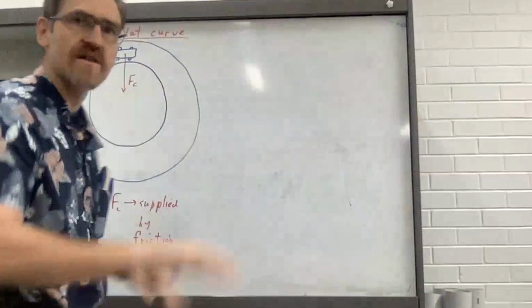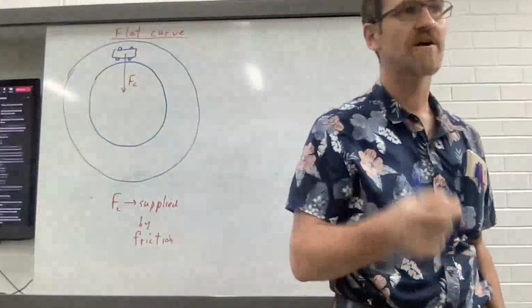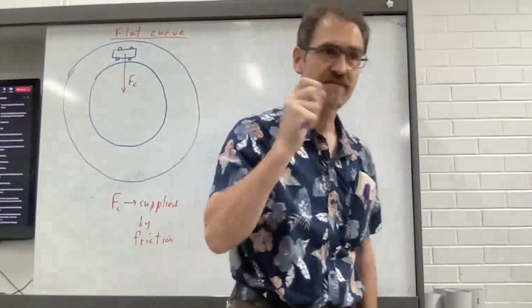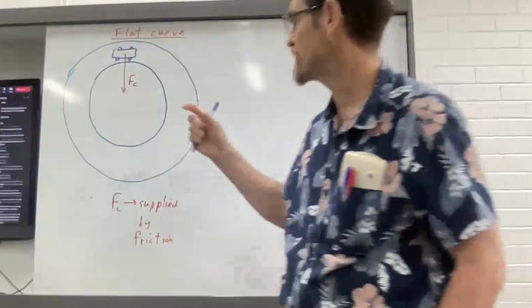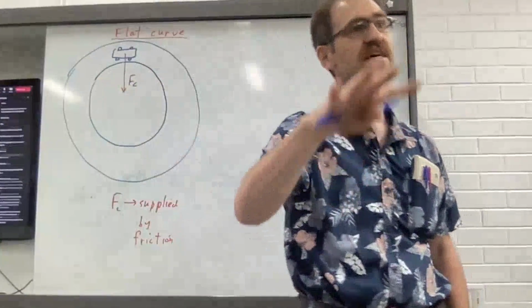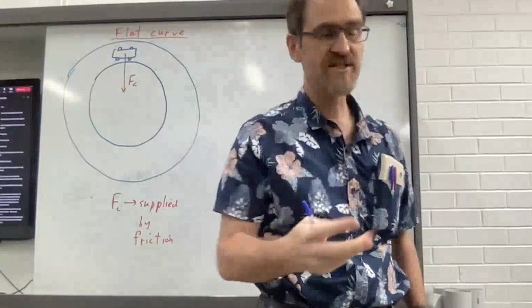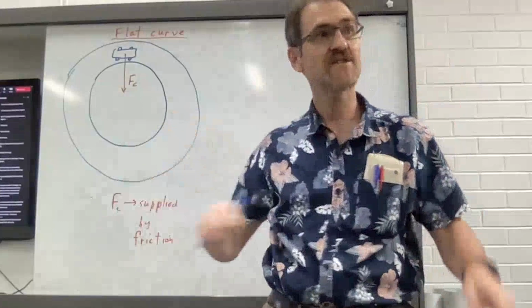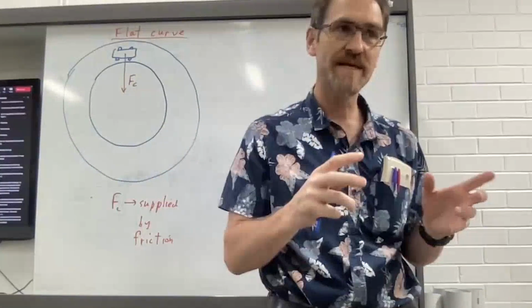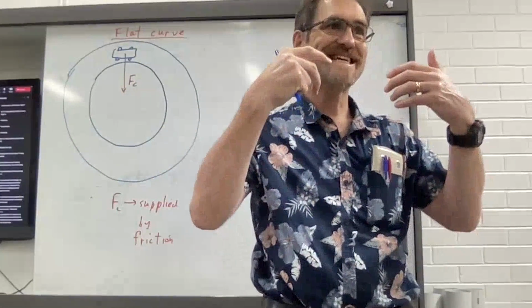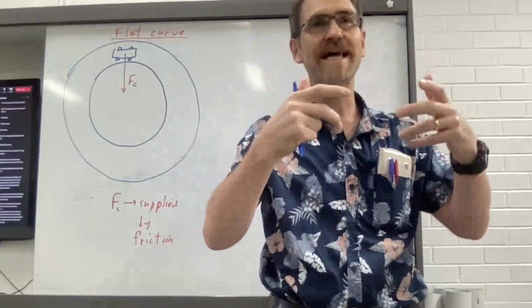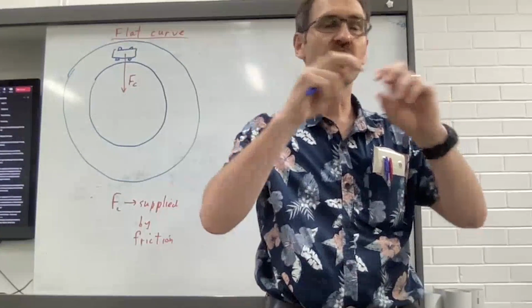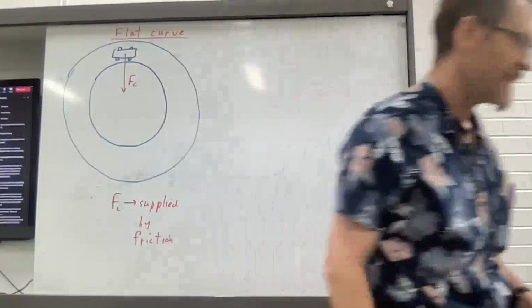Now, if we have a car moving around a flat circle, it's got centripetal force acting on it. Its speed doesn't change, but its velocity is changing at every single moment because its direction is changing. The centripetal force is supplied by the friction between the wheels and the road. Your question: if we were to transform this flat curve into a banked curve, what angle would we need to make it such that it has no need for friction to go around the curve? All right, so let's look at that idea.